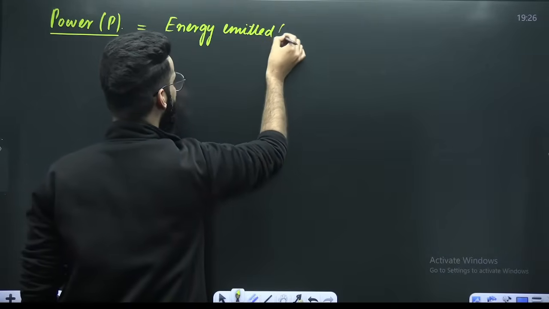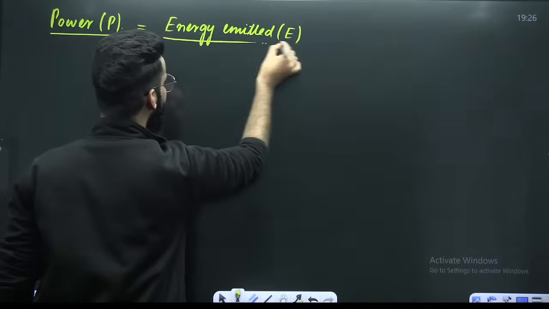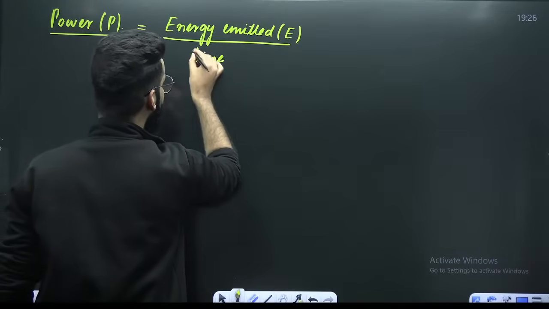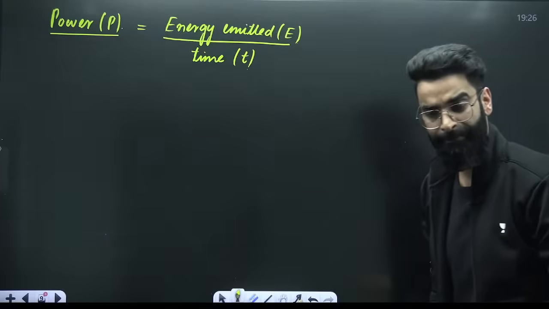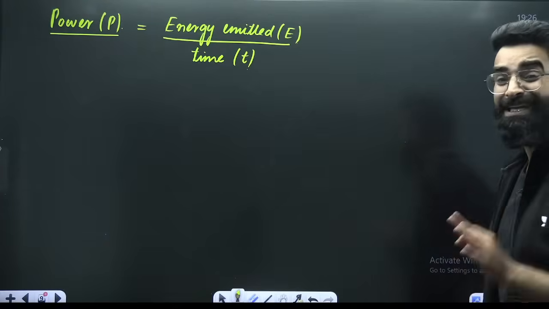Energy emitted by the source divided by what? Divided by time. Energy emitted by the source divided by time. So power is nothing but E divided by T. Perfect. Power is nothing but E divided by T.